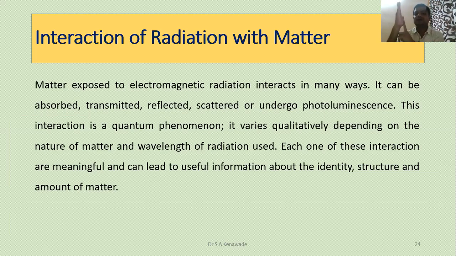Then the matter can absorb it, sometimes transmit it as it is, sometimes reflect it, sometimes scatter it, or undergo photoluminescence. Sometimes it can give out light energy, which we call photoluminescence. This interaction is a quantum phenomenon.